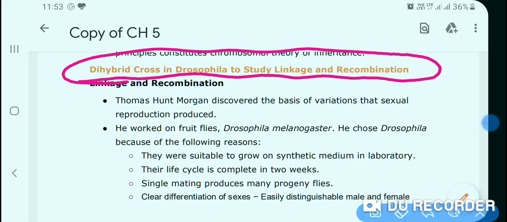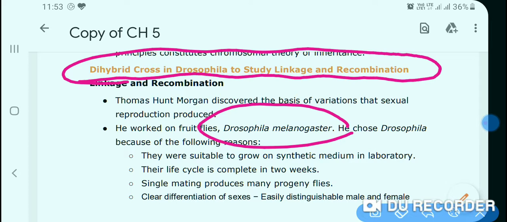Fruit fly, that is Drosophila melanogaster. But surprisingly, the result was not as in the case of Mendel's dihybrid cross.